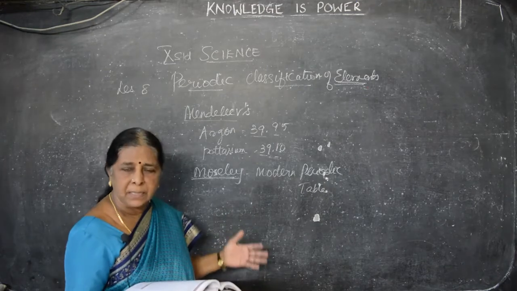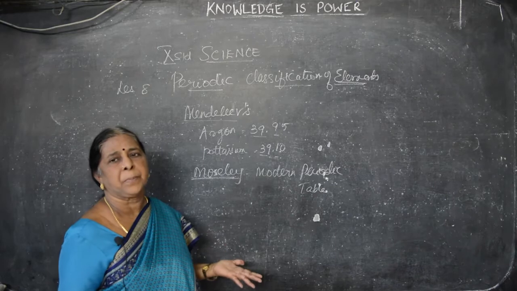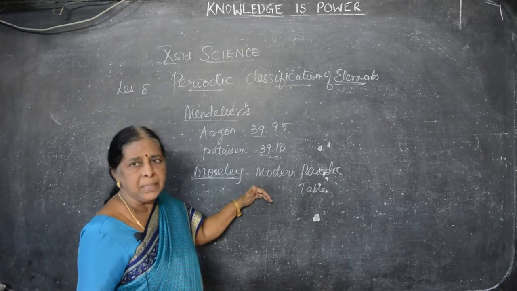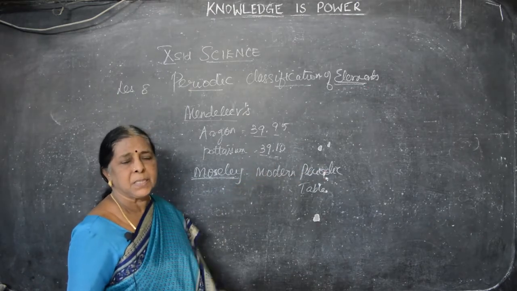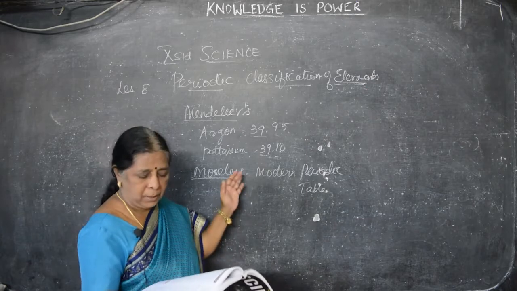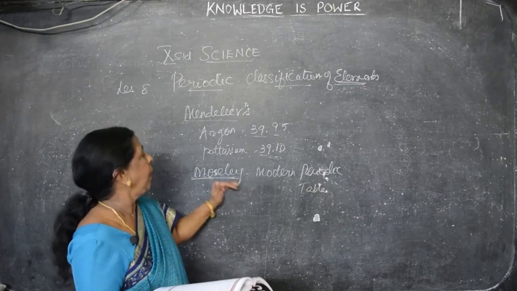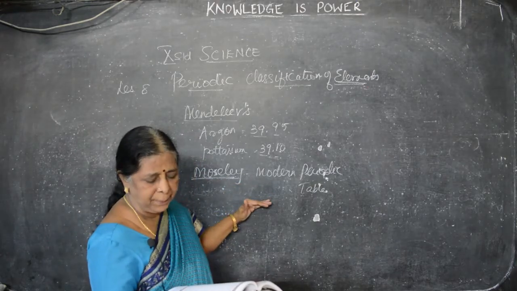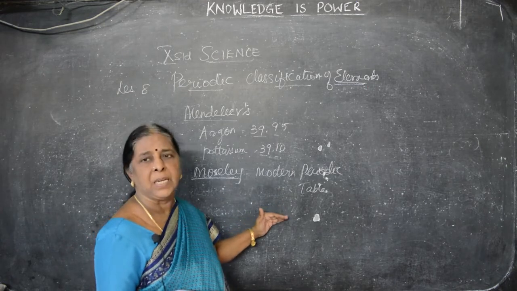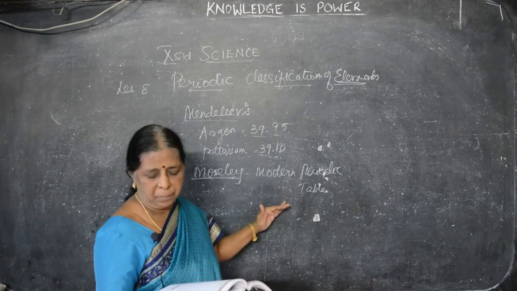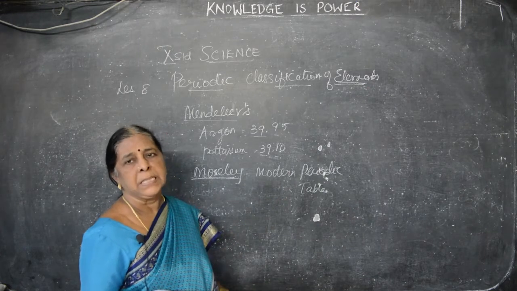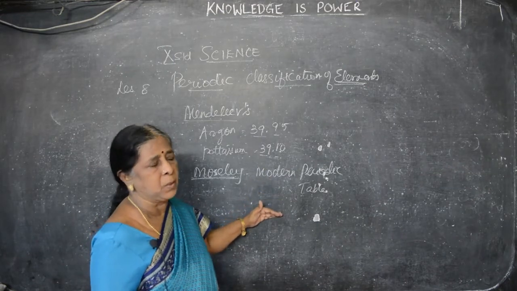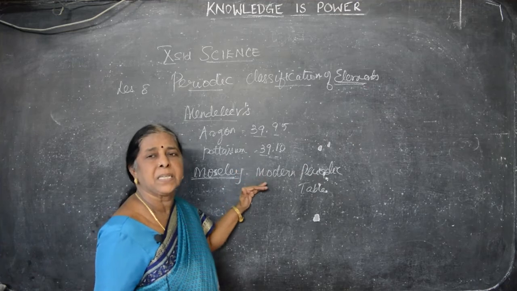So every element has physical properties and chemical properties. Physical properties are simpler properties. Chemical properties are how the element reacts with other elements. So as per the modern periodic law, what does modern periodic law mean? The physical and chemical properties of the elements are the periodic function of their atomic numbers. He has joined the physical and chemical properties. It is not only arranged according to the atomic number, even it is based on physical and chemical